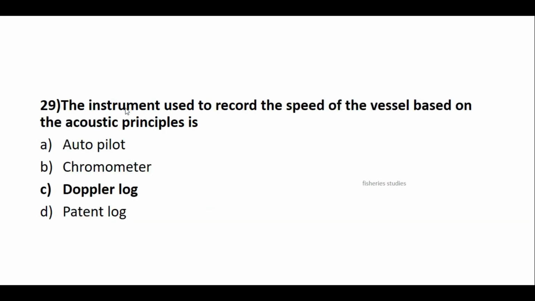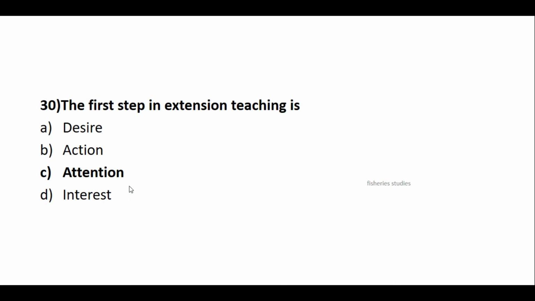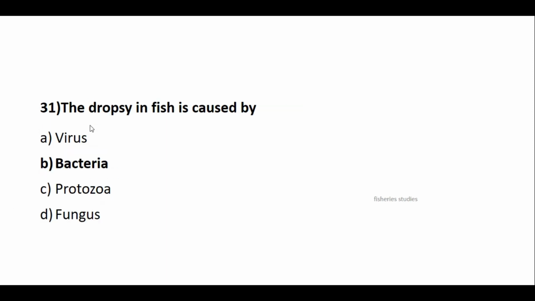The instrument used to record the speed of vessel based on acoustic principle. Answer is Doppler log. The first step in extension teaching is you have to get the attention of people. So answer is attention. Dropsy in fish is caused by, it is a category of bacteria. So answer is bacteria.